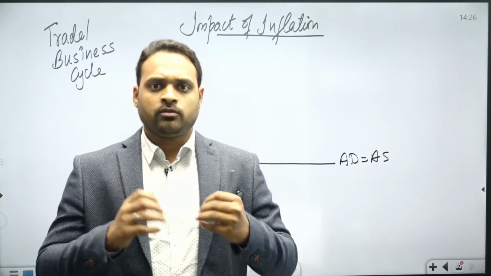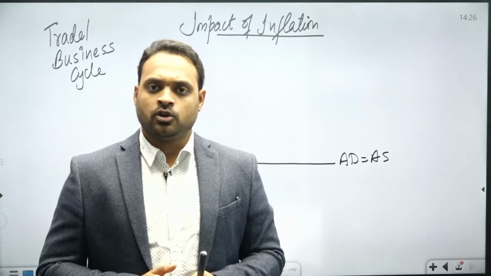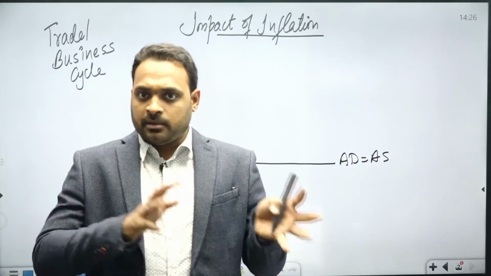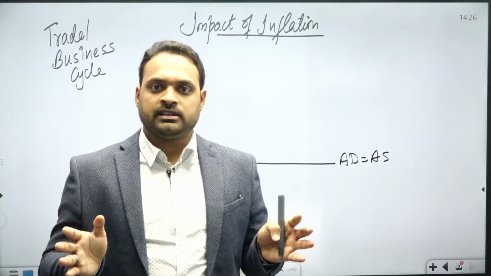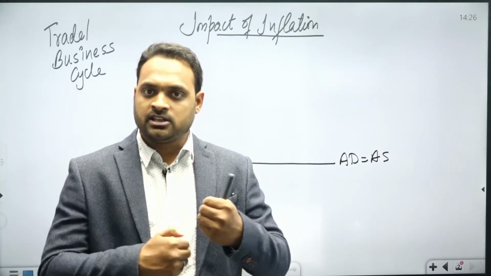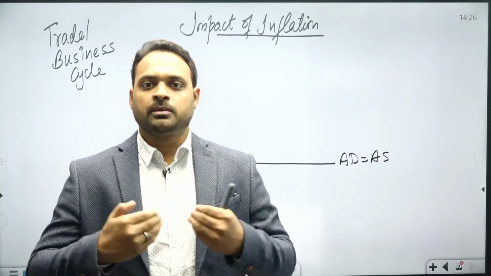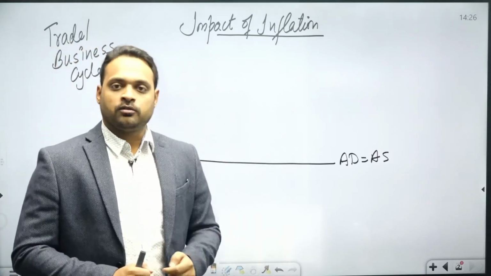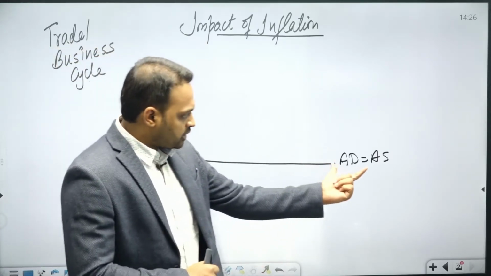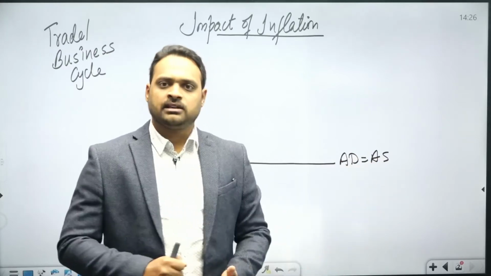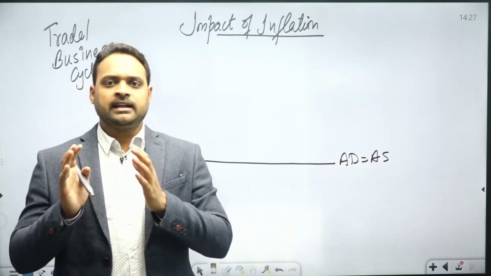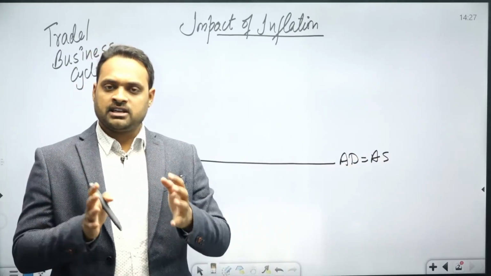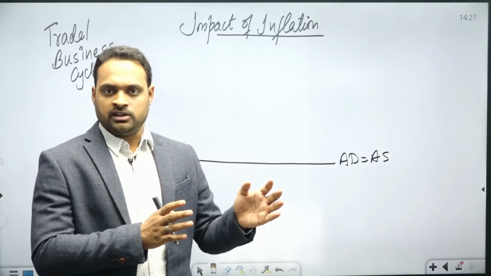In one of the topics we will also discuss the relationship between the consuming sector and the producing sector, how they help each other, and the different flows between these two sectors. But here we are going to discuss the impact of inflation, right? This is the situation of AD equal to AS, where the aggregate demand of the whole nation is equal to the aggregate supply of the whole nation.